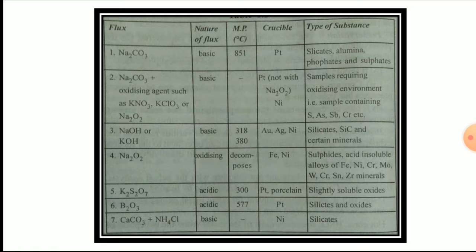The crucible used for this decomposition and the type of substances that will be useful while decomposing the sample material are also given in this table. Okay, thank you.